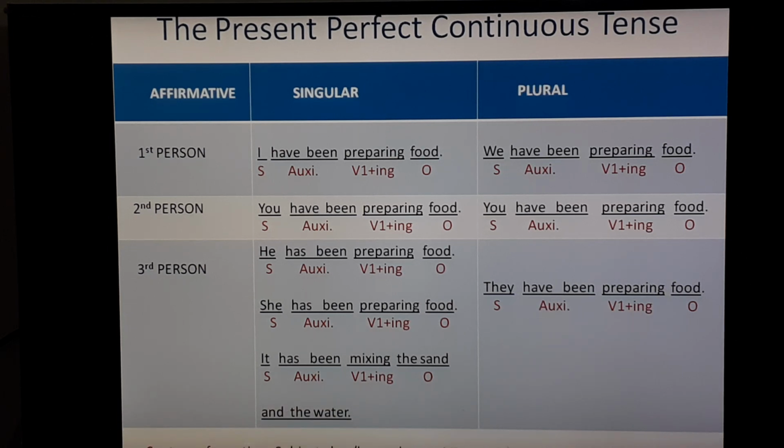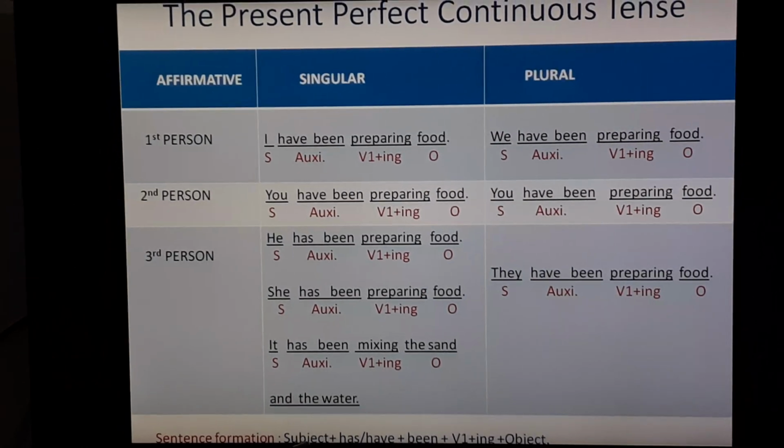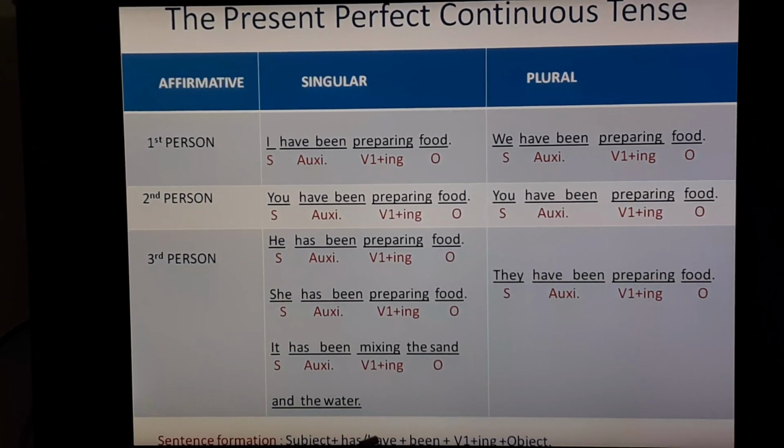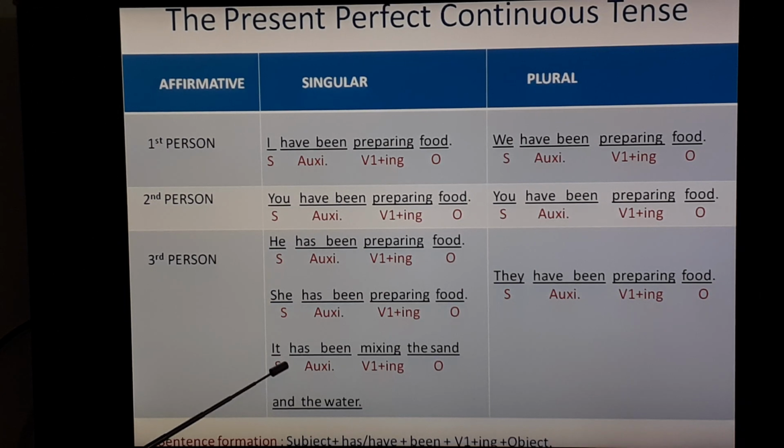Let's see the sentence formation. First you have to write subject. After that, according to the subject, you have to put has or have. If the subject is third person singular, it means when any sentence starts with he, she or it, then you have to use has, and with rest of others, you have to use have.